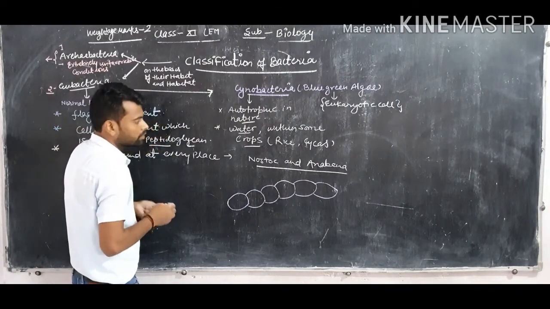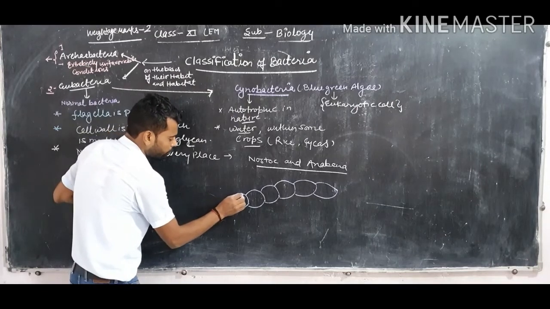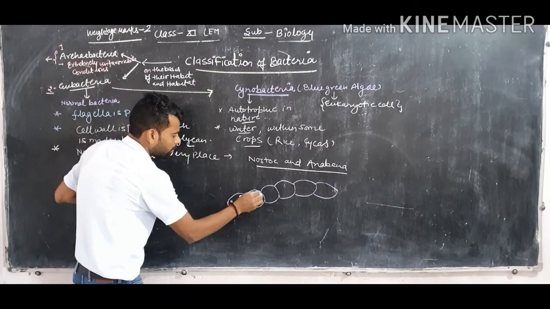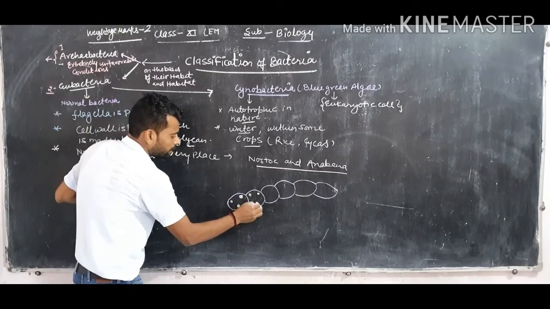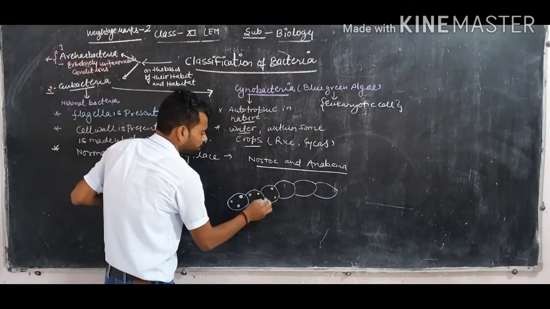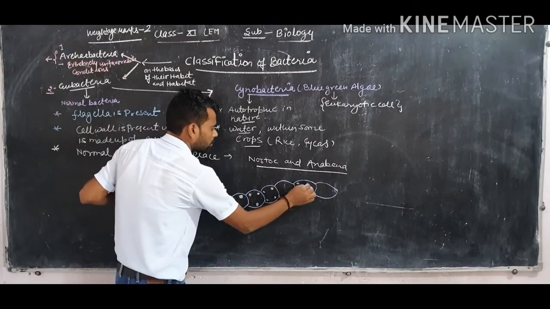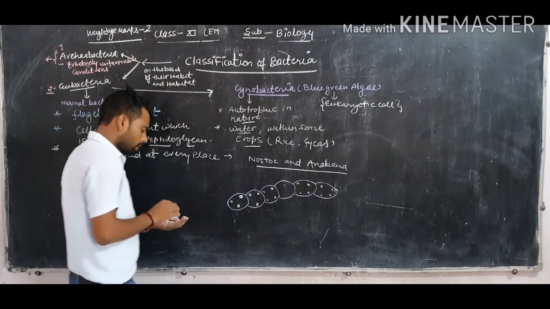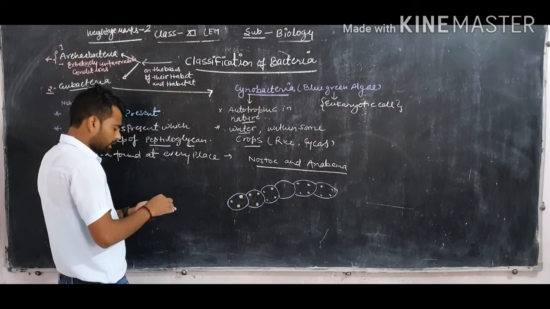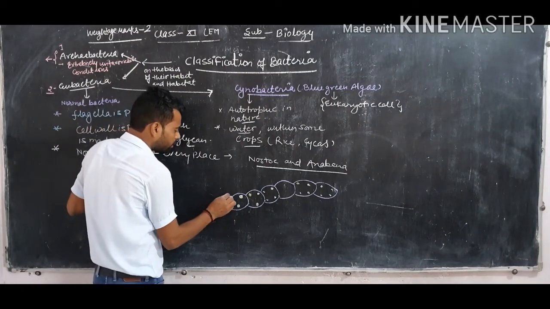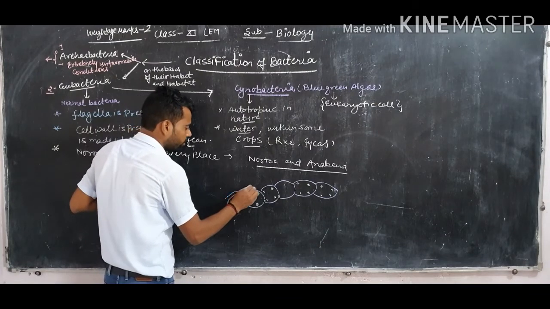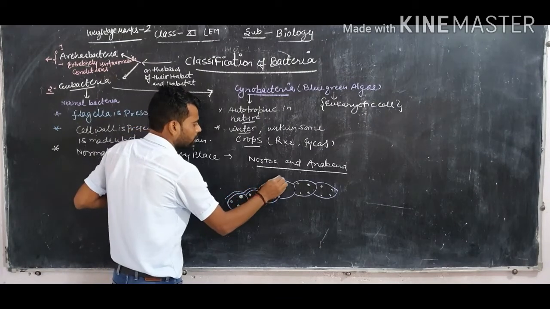All the cyanobacteria, Nostoc and Anabaena, have photosynthetic pigment in every cell, so they are photosynthetic in nature. And all the cells are covered by a mucilaginous layer.